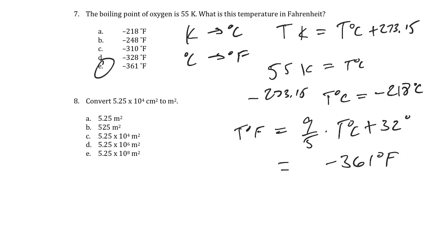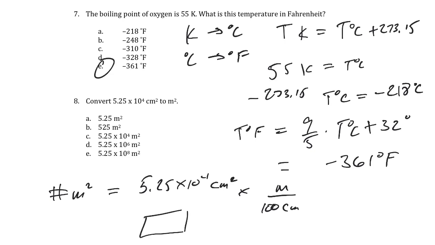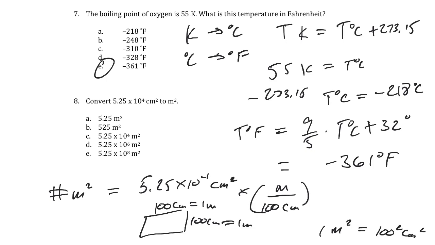Answer E. And finally, convert 5.25 times 10 to the 4 centimeters squared to meters squared. We start with what we're given, 5.25 times 10 to the 4 square centimeters. Our conversion here, 100 centimeters per meter. But if we have 100 centimeters by 100 centimeters, that would be 1 meter by 1 meter. So 1 square meter would be equal to 100 squared centimeters squared. So I need to square this whole term.